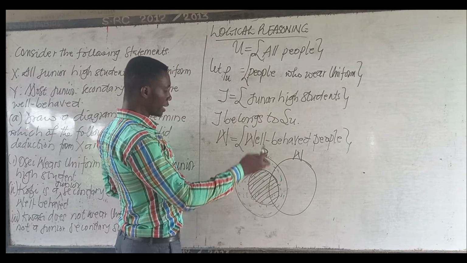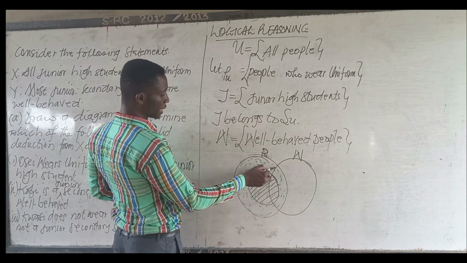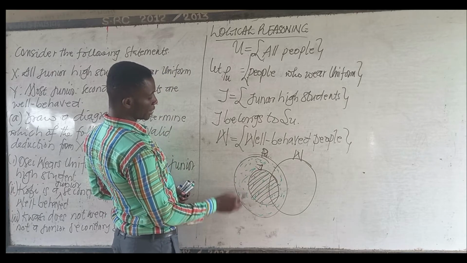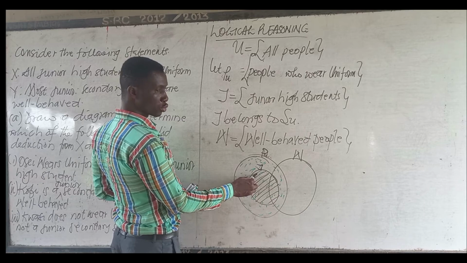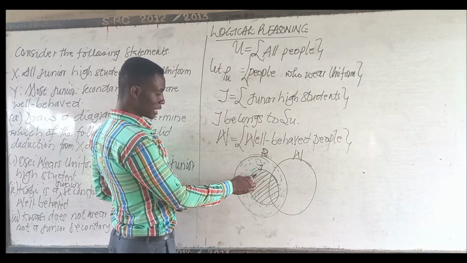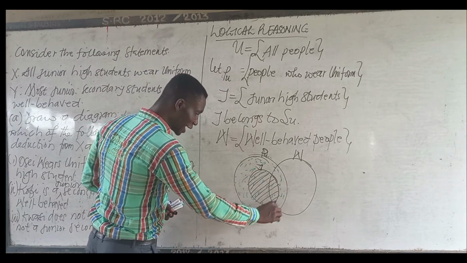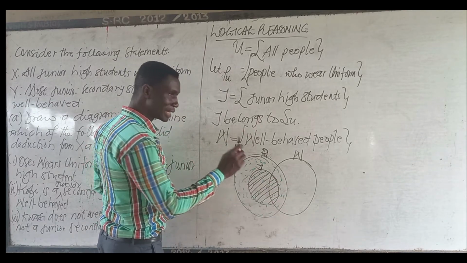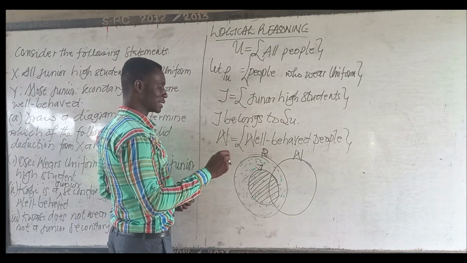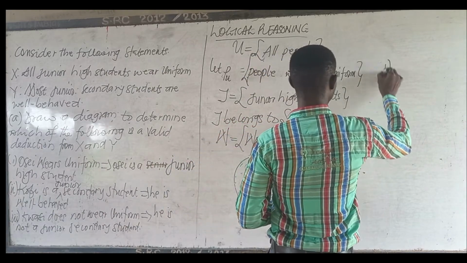So when we say Ose wears uniform, Ose can be here. But if Ose is here, does he belong to junior high school? Obviously, no. But if the question should state categorically that Ose is in junior high school, so he wears uniform, that statement would have been very valid. But in this case, statement I is not valid.